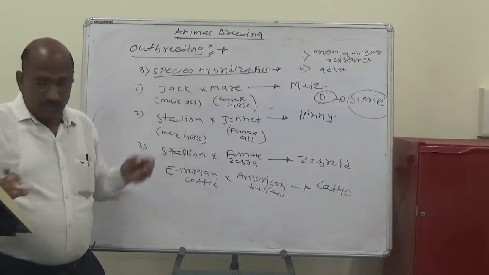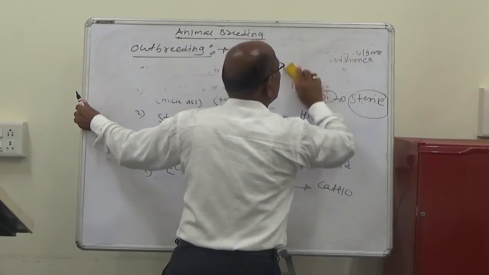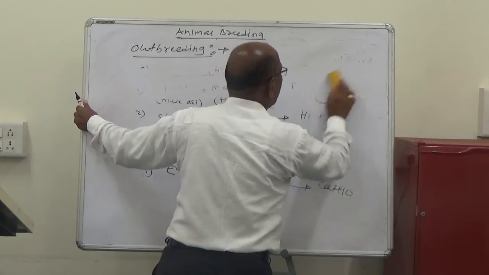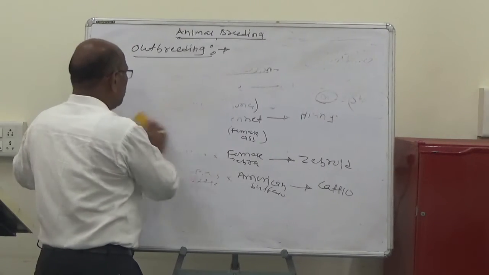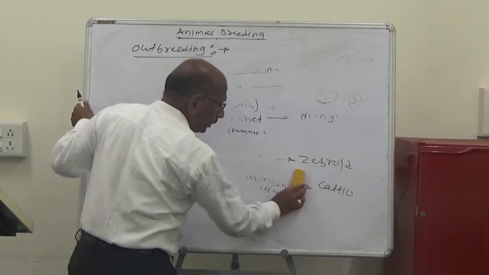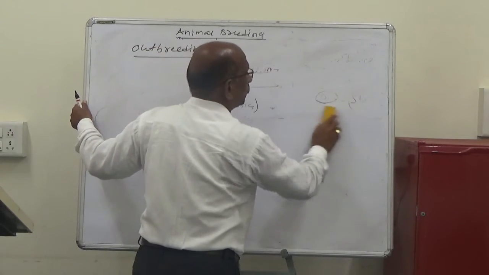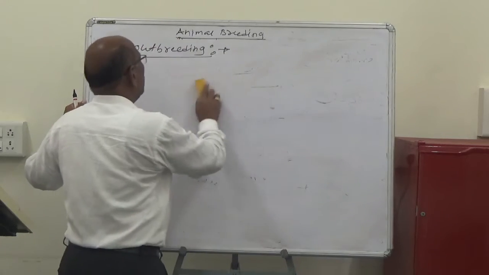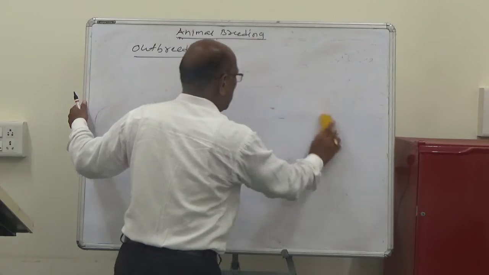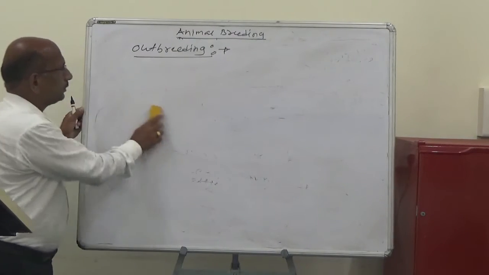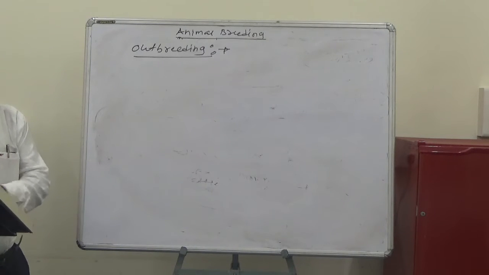So species hybridization means the mating of two different species. The main advantage is that the progeny is obtained with more vigor and disease resistance, and it shows better adaptability to adverse environmental conditions. The fourth type of outbreeding is grading up.